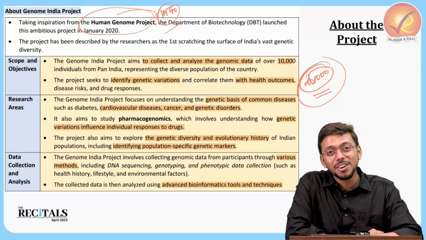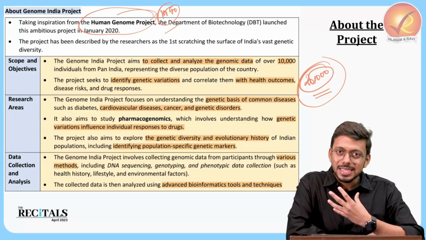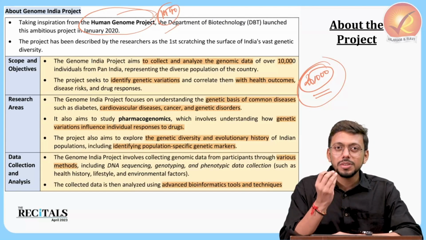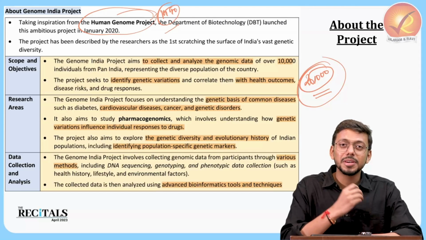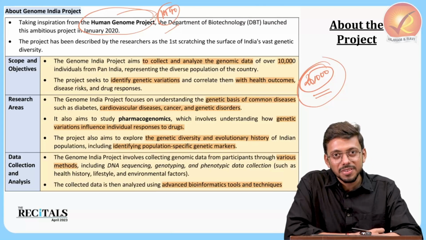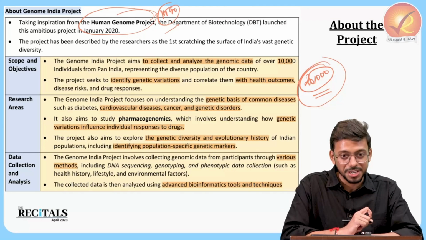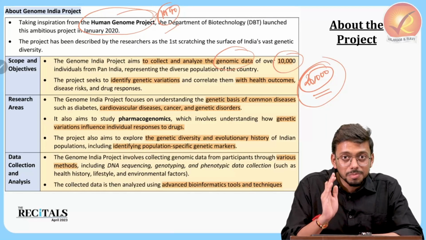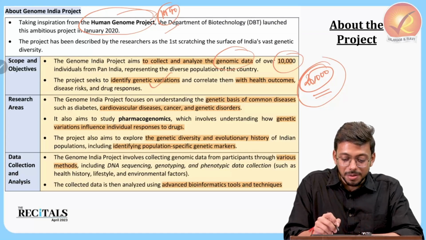But why then is the Indian government going for the Genome India Project? Because the Indian population would of course be less represented when we have a project of world scale, right? So only few people from India would have represented that particular project. So basically India wants more and more representation of its own population. It wants to understand the genetic diversity or genetic variation in its own population, right? And that is why India is going for the Genome India Project. It will collect the genomic data of over 10,000 people from across the country, right? And they will identify the genetic variations and related health outcomes.